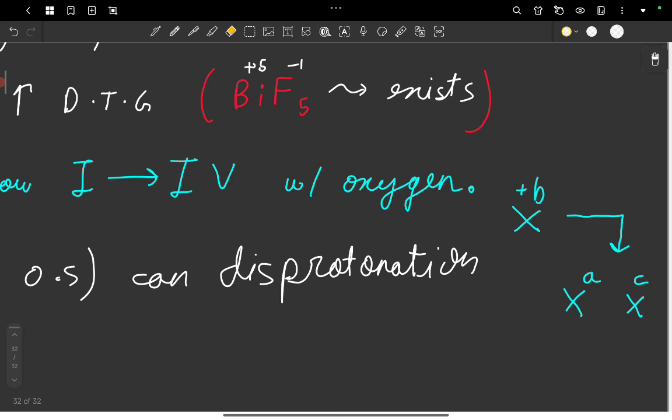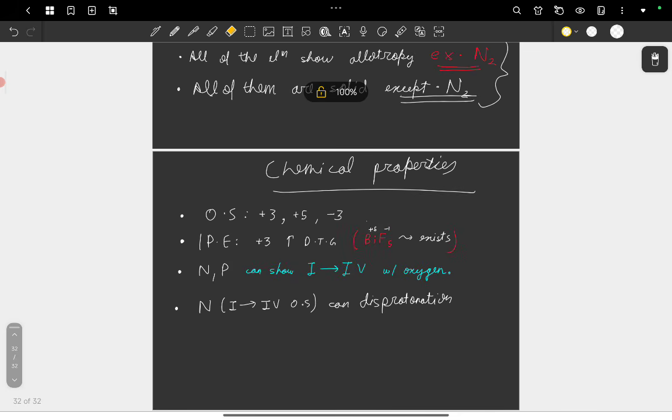So if B lies in between +A and +C, we call this phenomenon disproportionation, where one oxidation state breaks down into two oxidation states, one higher than it and one lower than it, so the element can preserve stability. Now let's see an example of this.